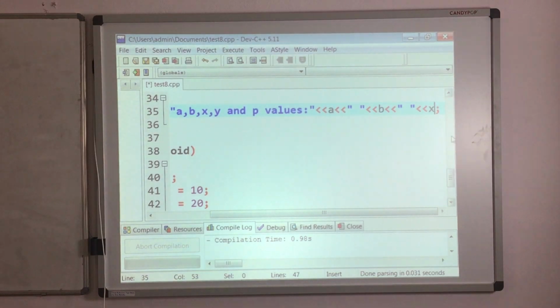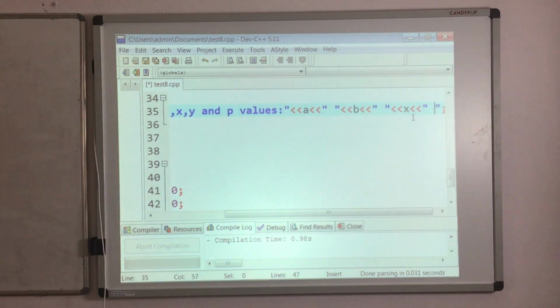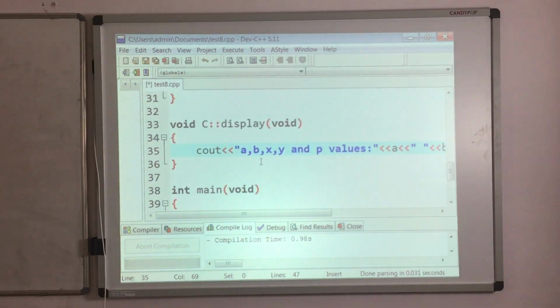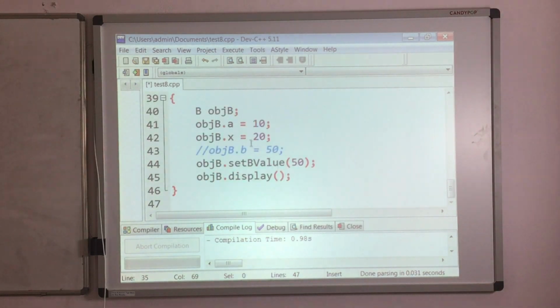So here X, and after that take space in between, and then after A, B, X print the Y, and finally we have to print that public data member from C class, which is P. Okay, like this we have to print all the data members A, B, X, Y and P. I am doing that.